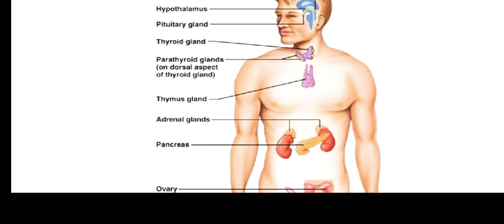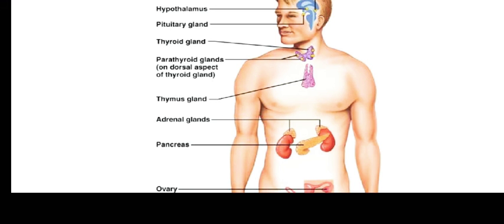These are the same in males and females, but now we will discuss two different types of glands, which are different in males and females. The first type of gland is present in the ovaries, only in females and not in males. And the testes are only present in males and not in females. Testes are two oval organs in the scrotum. The hormone released by them is called testosterone, which controls the development of secondary sexual characters in males, such as pubic hair and sperm maturation, and behavior also.